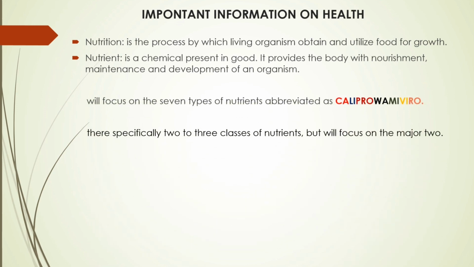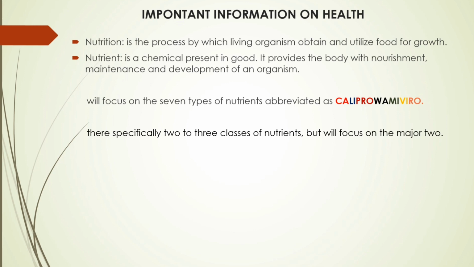So in this video, we'll focus on the 7 types of nutrients abbreviated as CALIPROWAMIVIRO. What does it mean? Ca simply means carbohydrates, Li lipids, we have proteins, we have water, we have mineral salts, we have vitamins, and lastly we have refuges. So this abbreviation is very much important. You need to memorize it. When they ask you to name 5 types of nutrients, you can just write down the abbreviation at the corner of your book, and then out of the abbreviation you can name 5 to 7 types of nutrients.